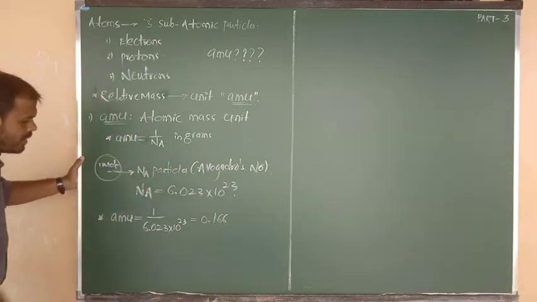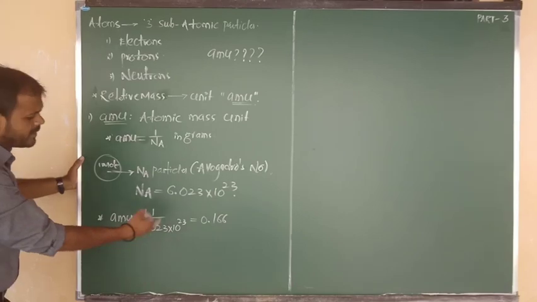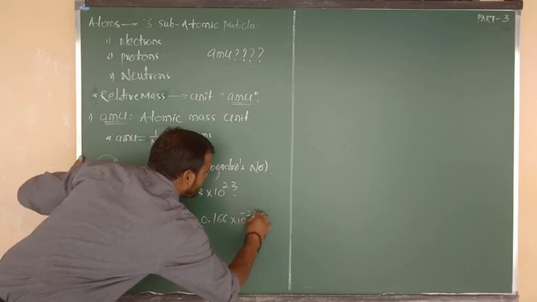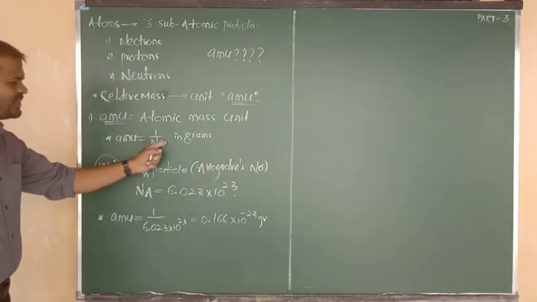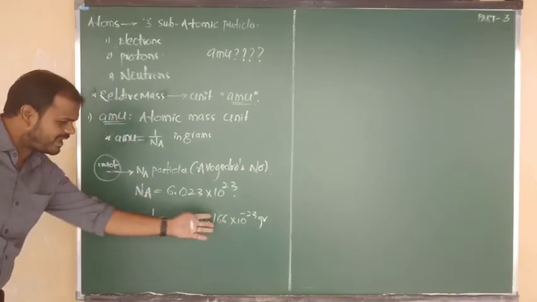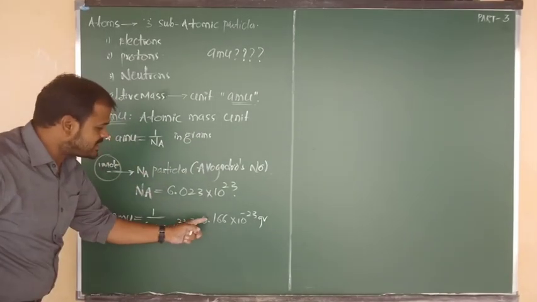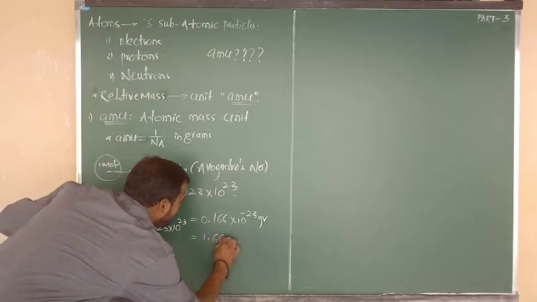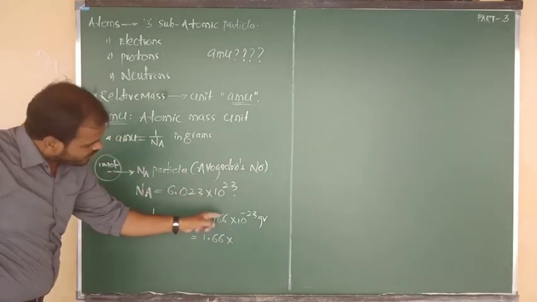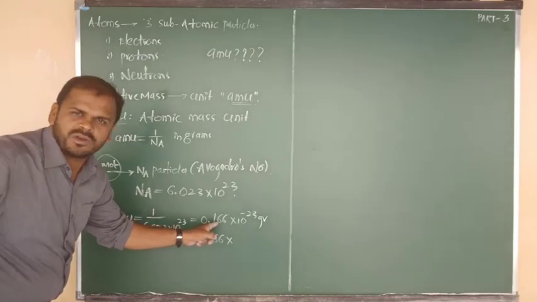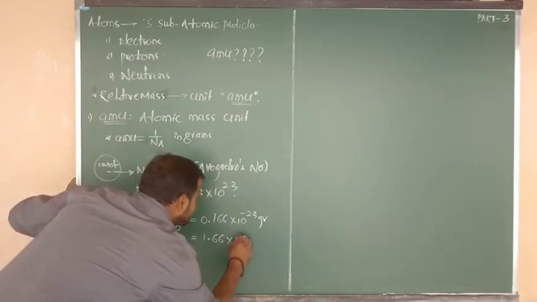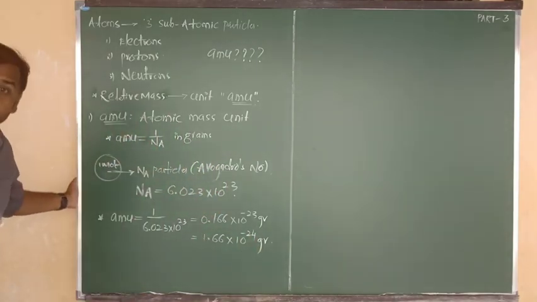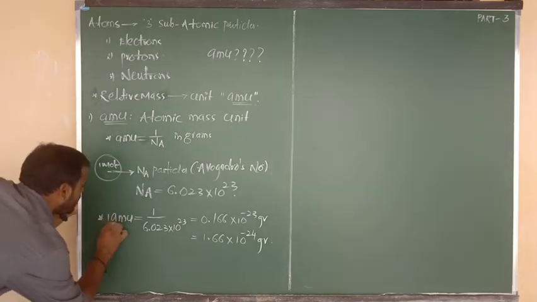That 6 will be continued. And in the denominator, 10 to the power of 23 is there. Bringing it up, we can write 10 to the power of minus 23 grams, because I have told you the answer will be in grams. Now shift one decimal point towards the right side. So we can write 1.66 into, after shifting one decimal, one more extra 10 to the power of minus 1. Minus 1 minus 23 means we can write 10 to the power of minus 24 grams. So this is your final fixed value of 1 AMU.